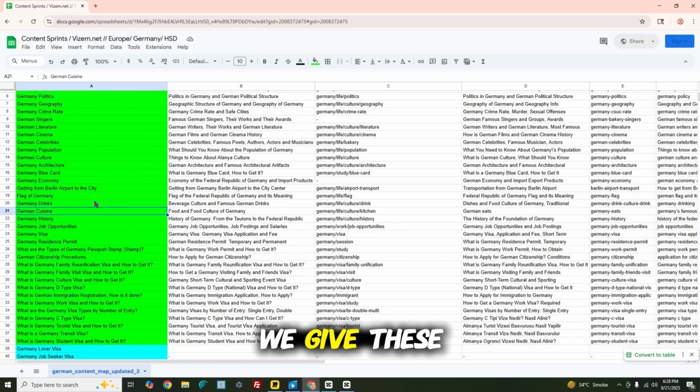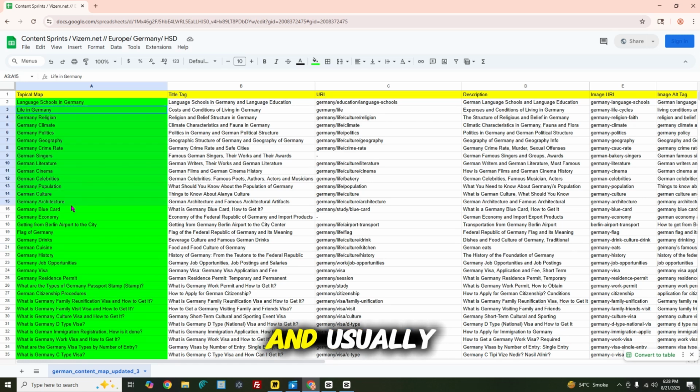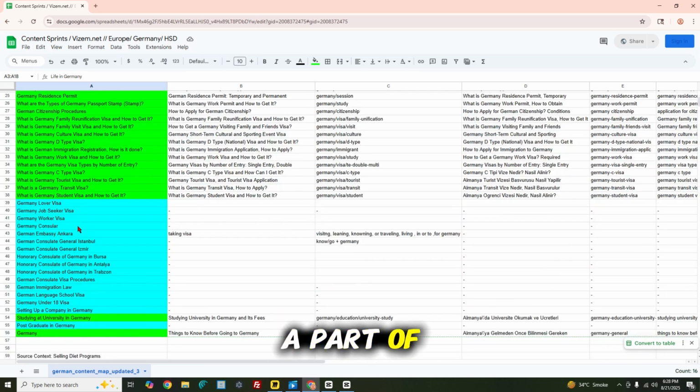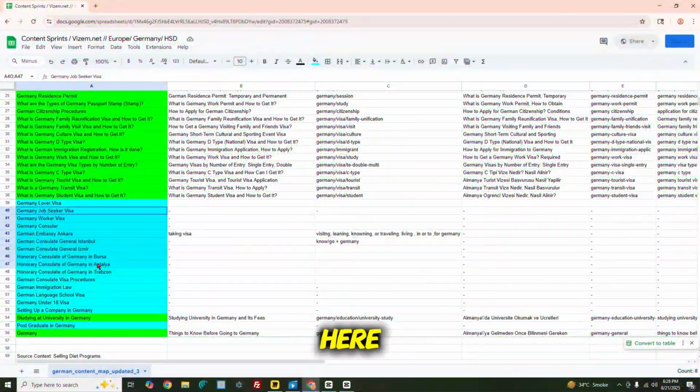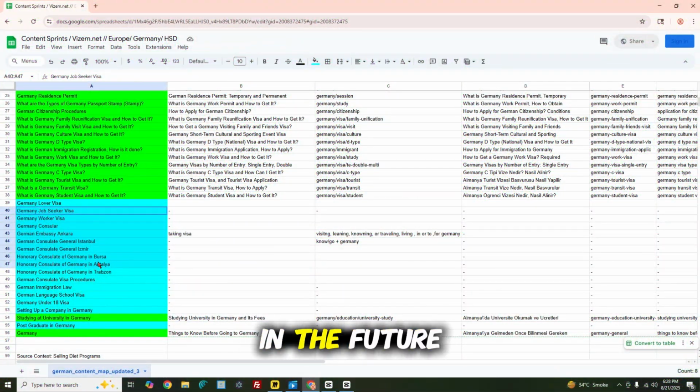And usually we give these articles at the beginning, and usually they are from the core section of the topical map. Actually, it does not come from your source context, but it's coming from your actual central entity and a part of the central search intent. The core section of the topical map is directly from monetization. Here we also have some examples. In the future, we will see more.